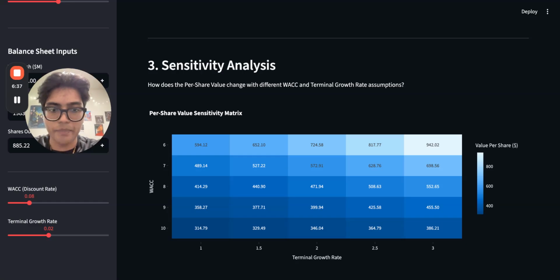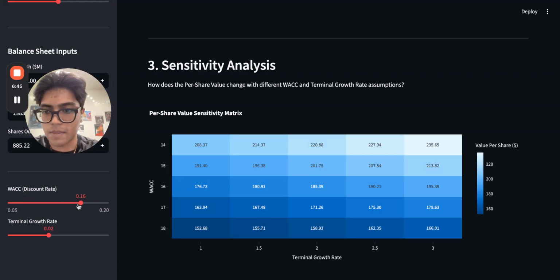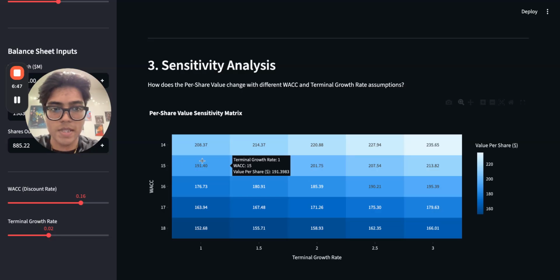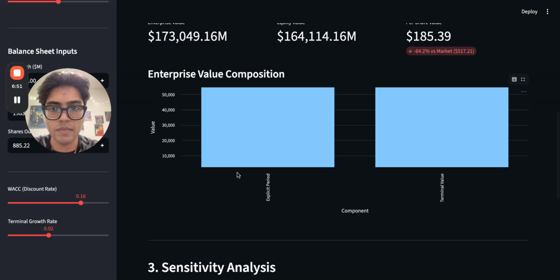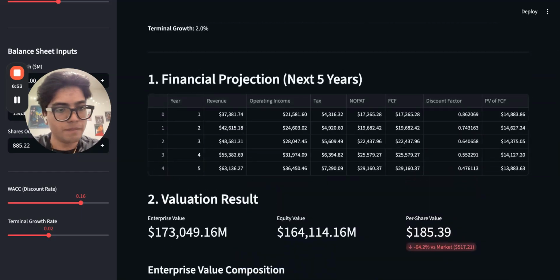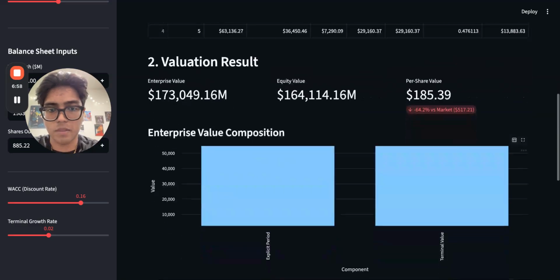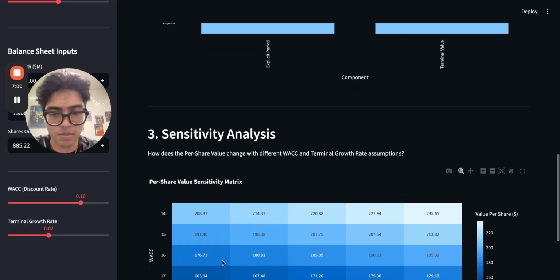Conversely, if we assume MasterCard can maintain its historical 16% growth instead of 14%, for example, let me do that right here, we see the equity value climb, right? By adjusting these sliders, the user can see exactly how much of the current stock price is priced for perfection versus actual fundamental value.